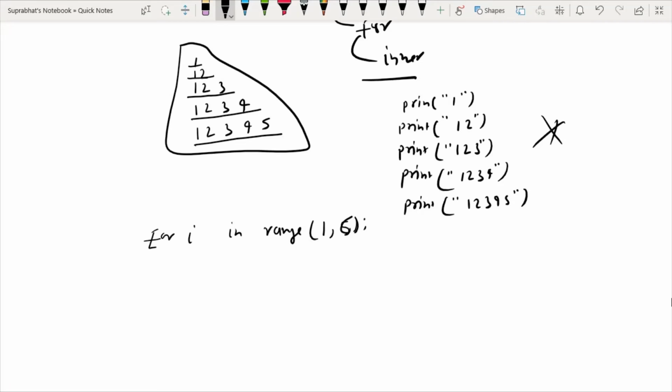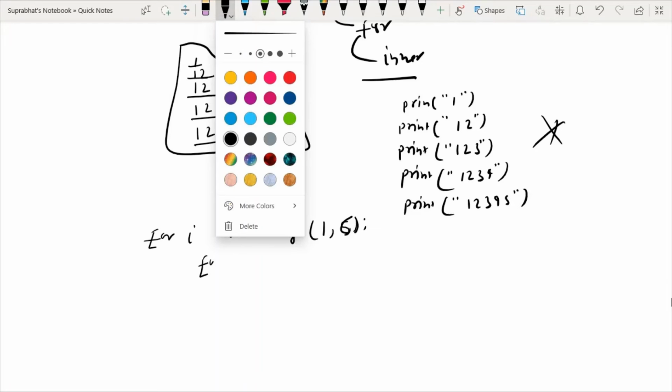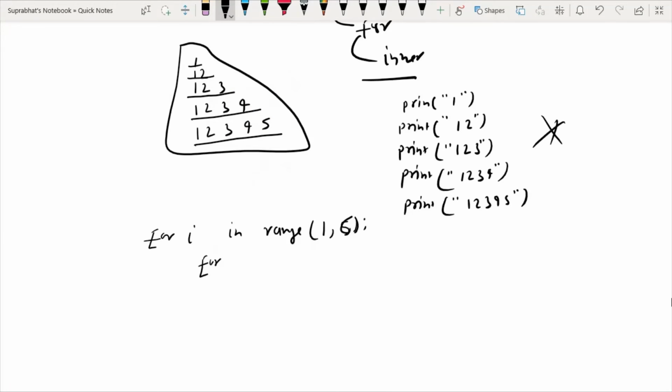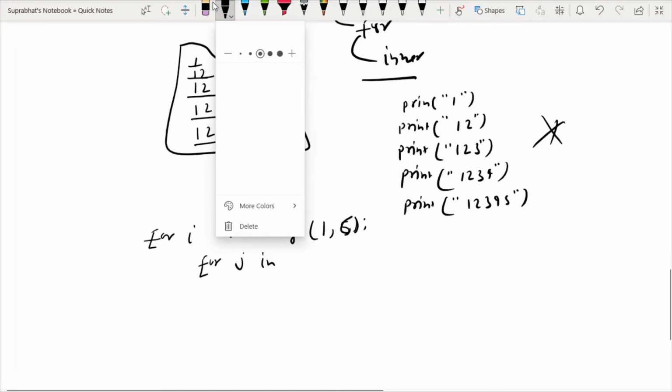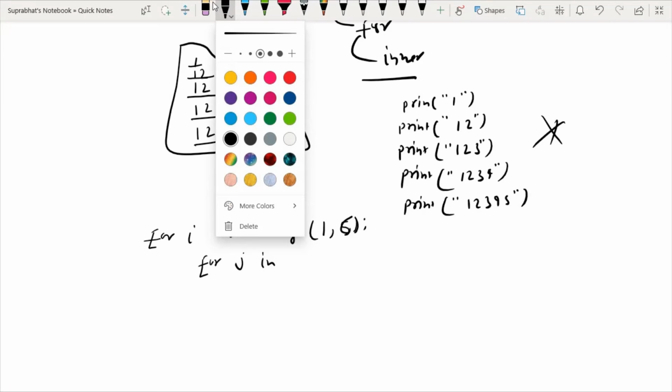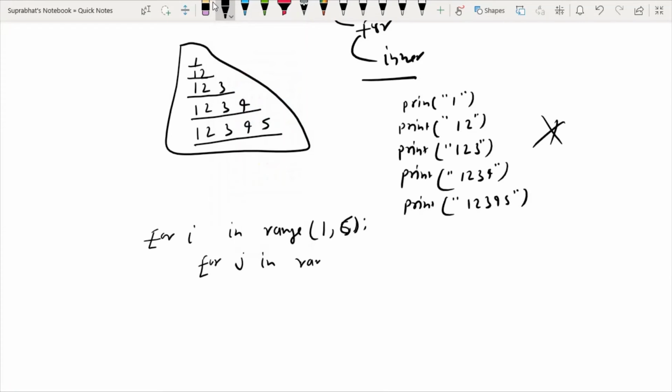Again inside this for loop I use another for loop: for j in range, now I have to start from 1 to i plus 1.